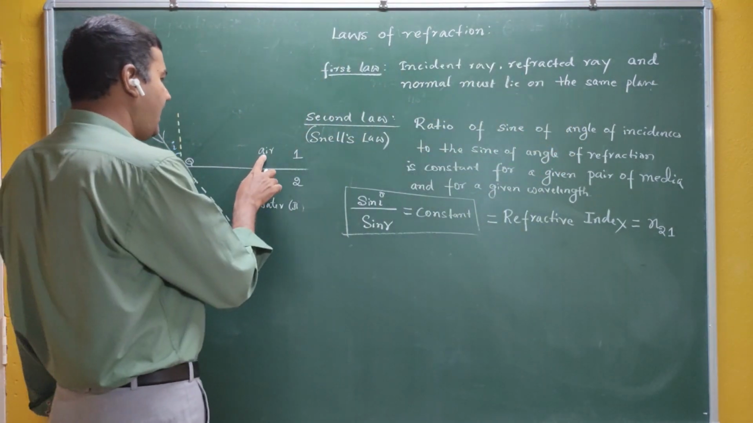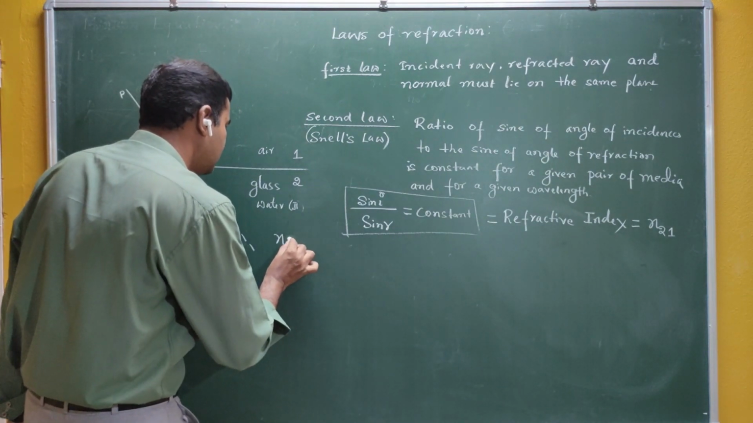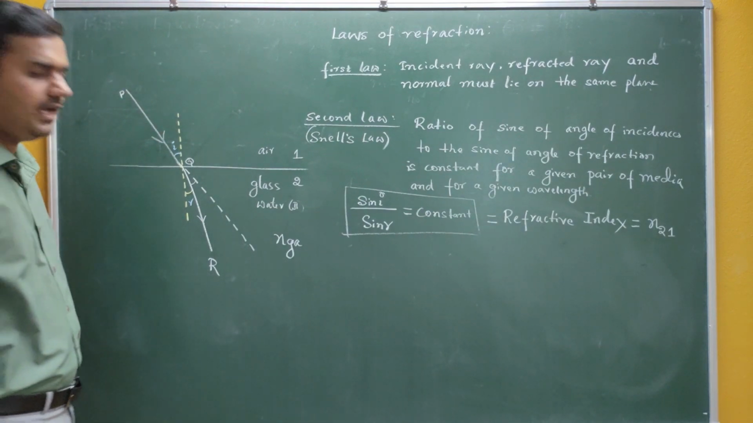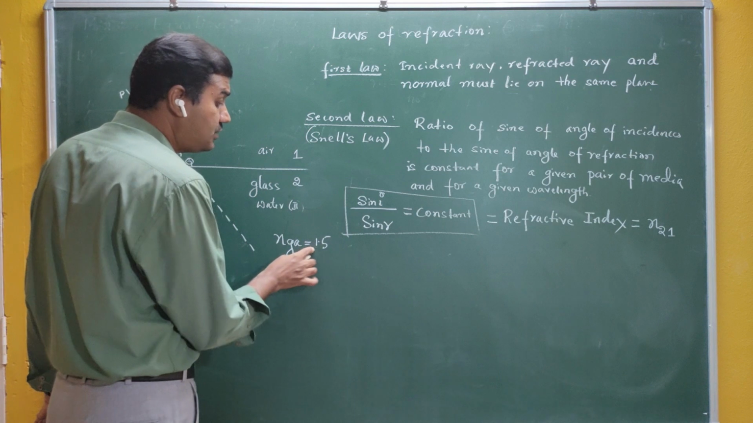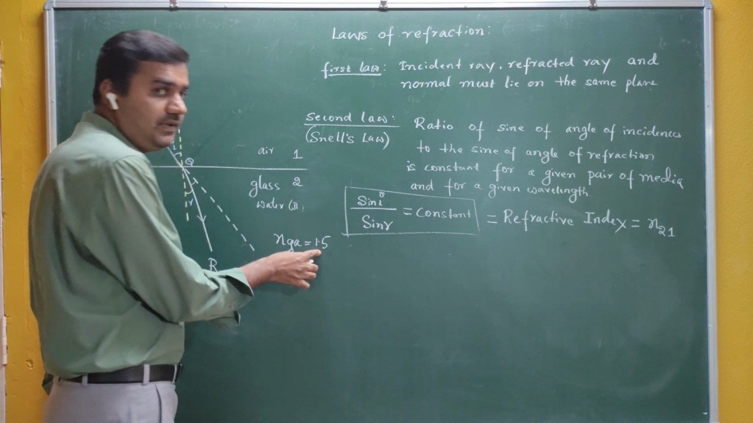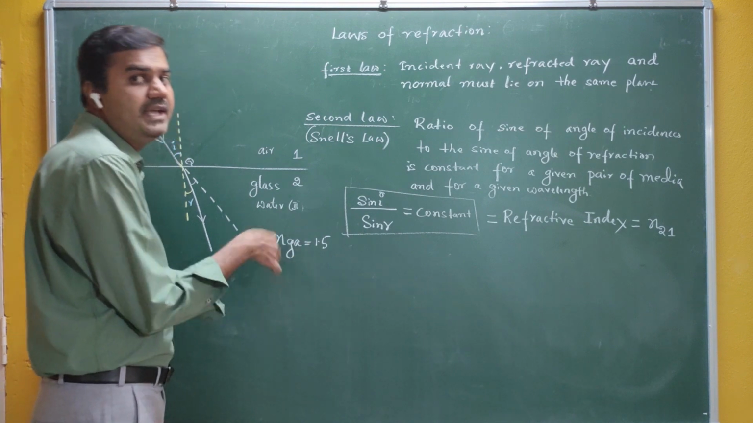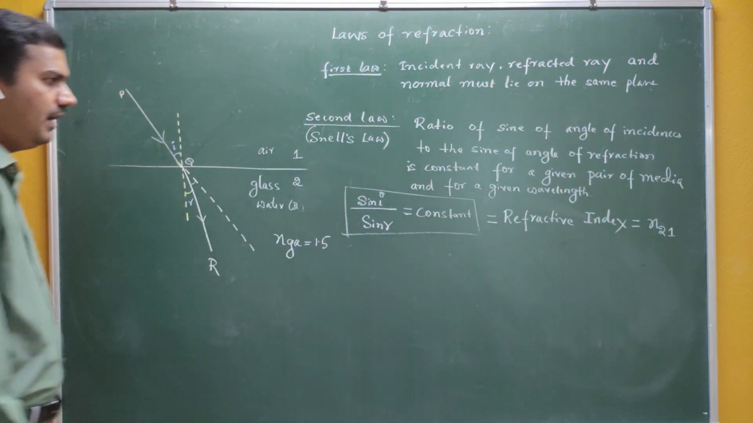Practically, if I take air and glass, then I have to read it like this: refractive index of glass with respect to air. So you are getting something like 1.5. What is 1.5? You have to say that 1.5 is nothing but the refractive index of the glass with respect to air medium. Are you getting me?